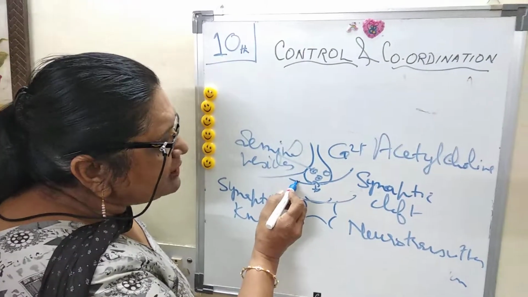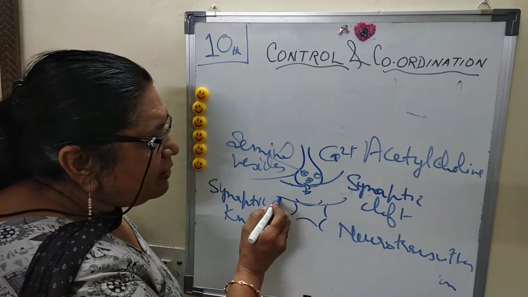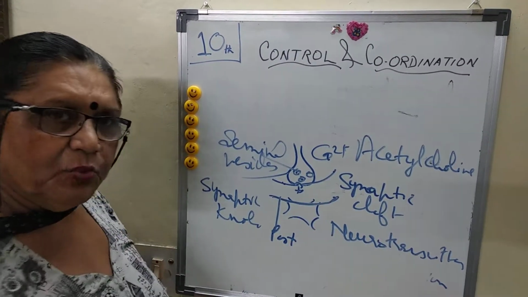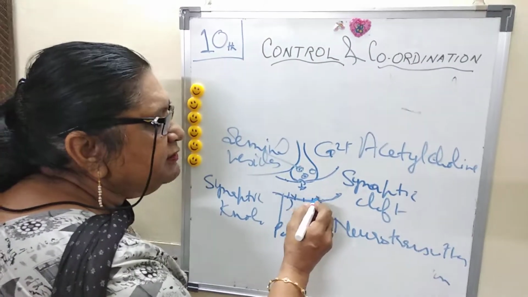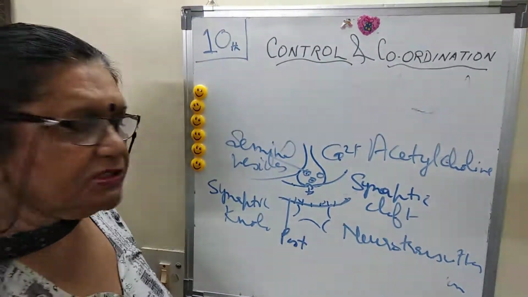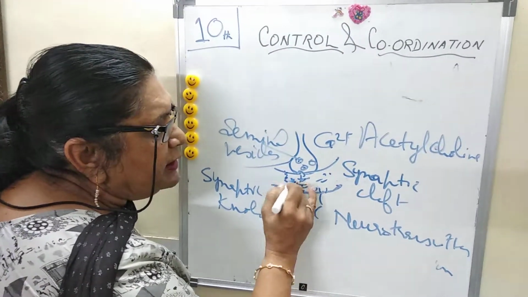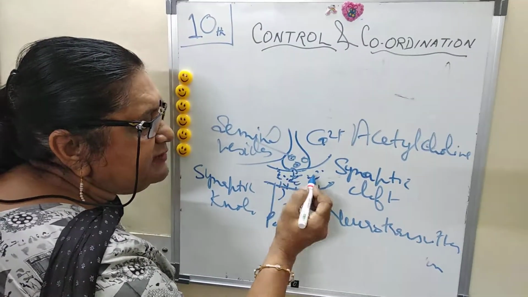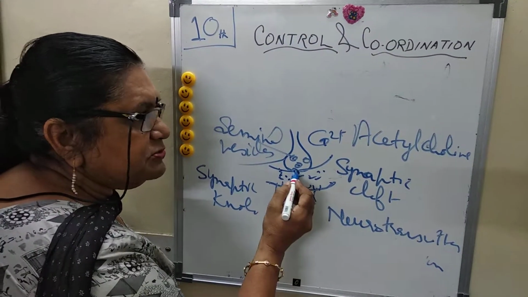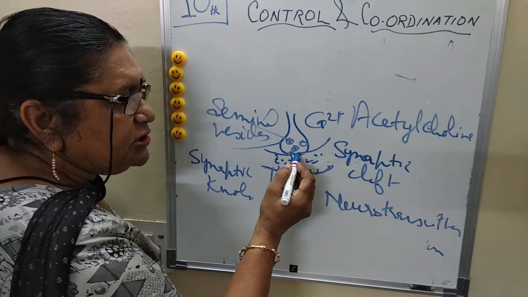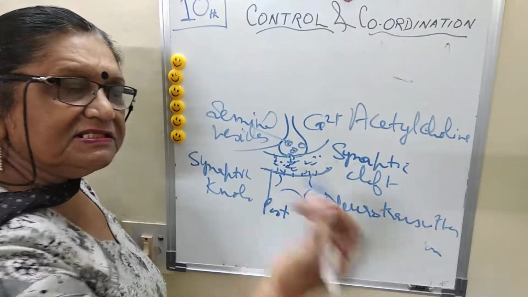So this is called the presynaptic membrane. Now this membrane is called the postsynaptic membrane. That means the second neuron has various receptors to receive the message. In between there is a gap. Now what happened? The message is received and the neurotransmitter plays an important role. So the message is jumped from this particular synaptic knob to the second neuron.